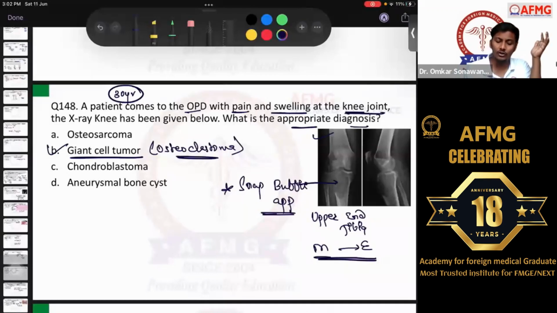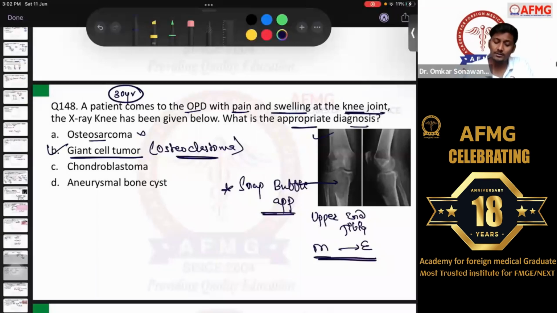So definitely osteosarcoma is not a case, because osteosarcoma is more predominant in the 2nd decade of life. And over there on the X-ray, it is not the epiphysis which is also affected. It is only the metaphysis which is affected. And due to the periosteal reaction, you can see the sun ray or sunburst appearance along with Codman's triangle. Please remember this.